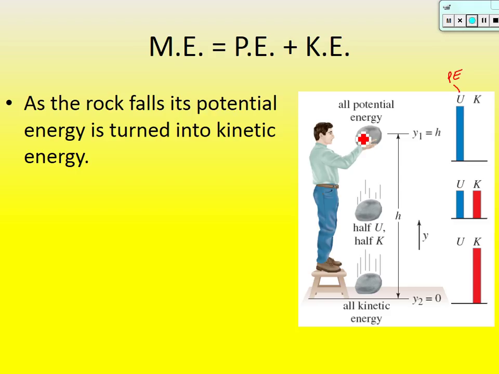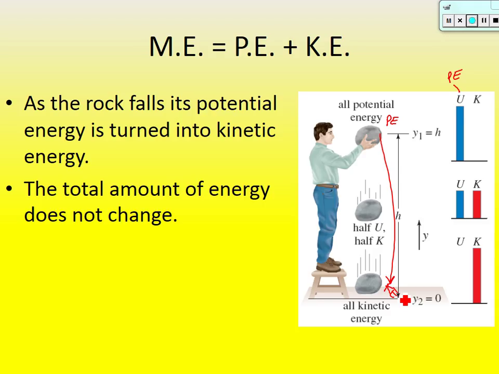So essentially you've taken potential energy here and transferred it into all kinetic energy right before it hits the ground. The total amount of energy doesn't change. I want to emphasize that. If we put a number to this, say this was 100 joules of potential energy. Halfway down, now what's my potential energy? 50.